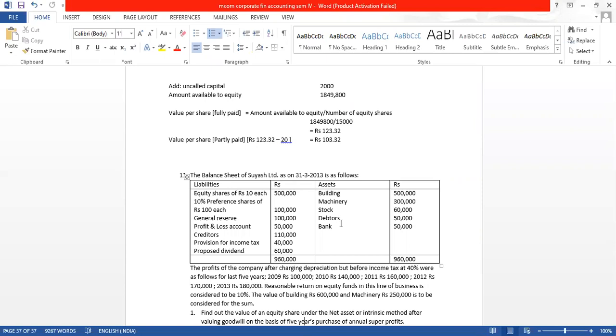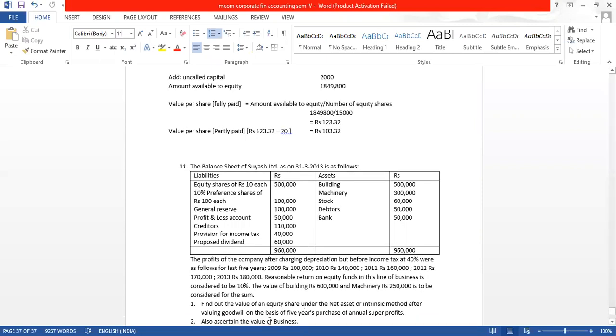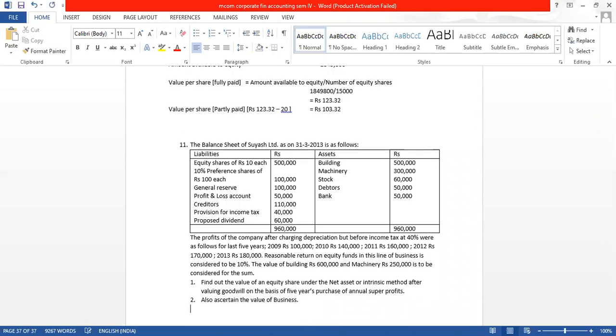The revised value of building is given as 6 lakh. Machinery is given as 2,50,000 to be considered for the sum. Now what we have to calculate? Find out the value of an equity share under the net asset or intrinsic method.